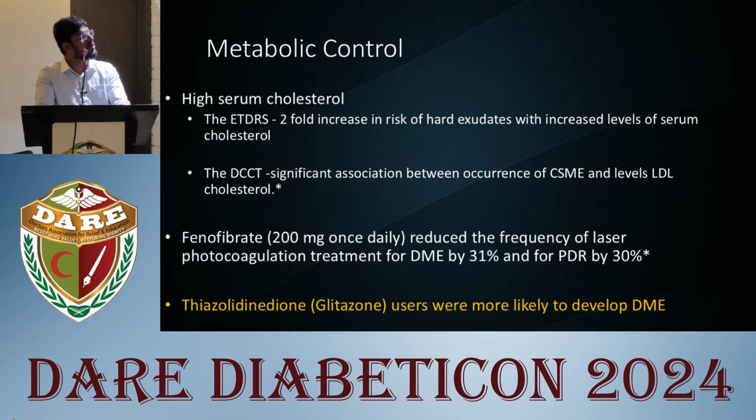Fenofibrate, in one study, reduced the frequency of laser photocoagulation for treatment of DME by 31% and PDR by 30%. It is important to highlight here that thiazolidinediones, that is rosiglitazone and pioglitazone, which were used in managing diabetic cases, are more likely to cause DME.